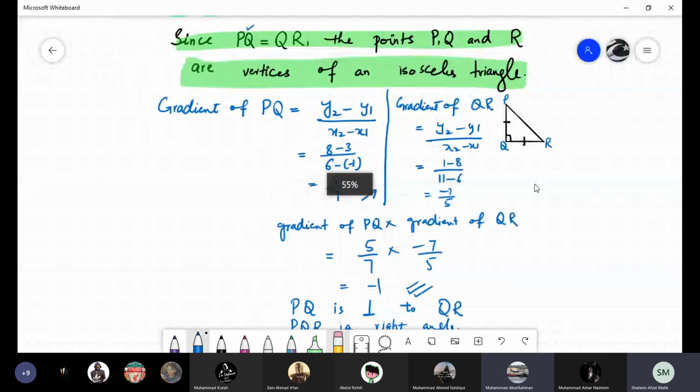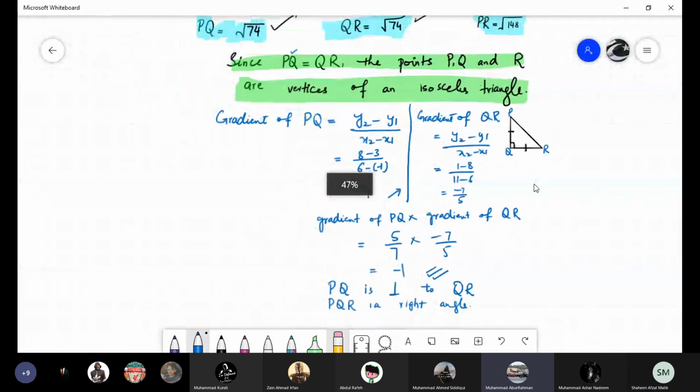In the diagram which you have drawn of P, Q, and R, there are two marks in PQ and in QR there is one line. So it means that they both are equal. Equal in length, not in slope. Slope is something different. Length is something different.